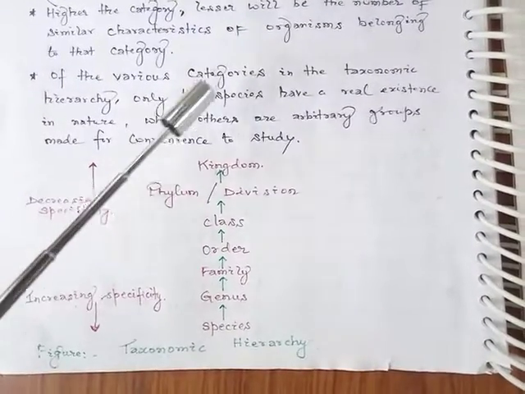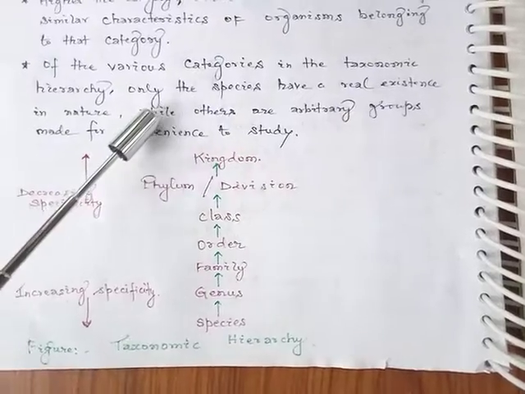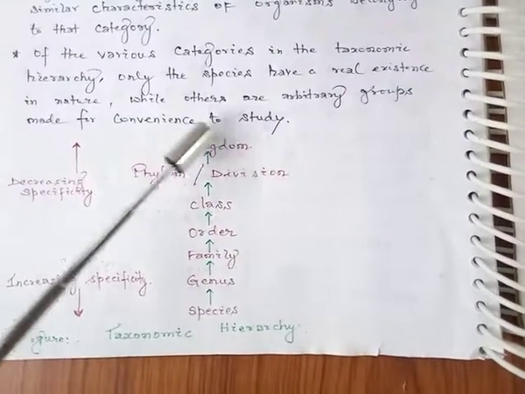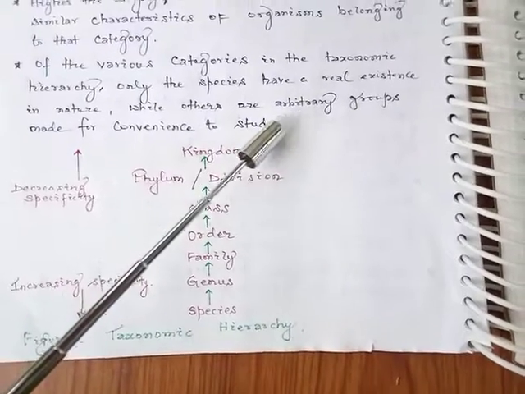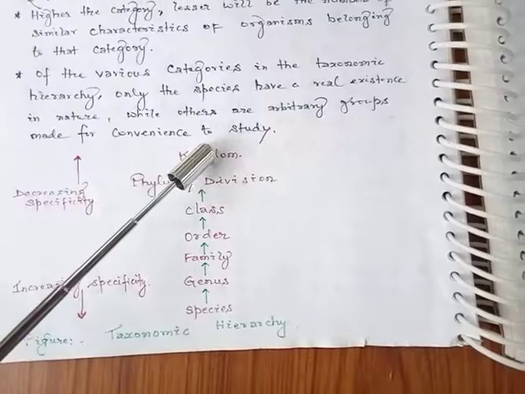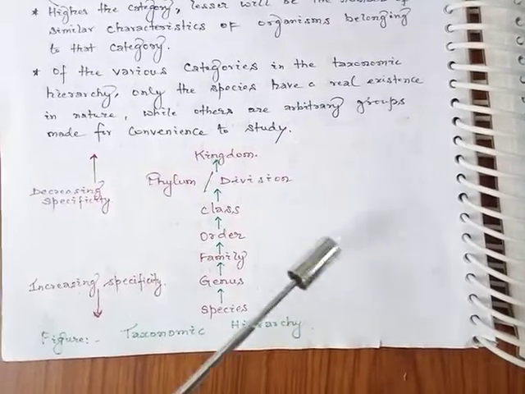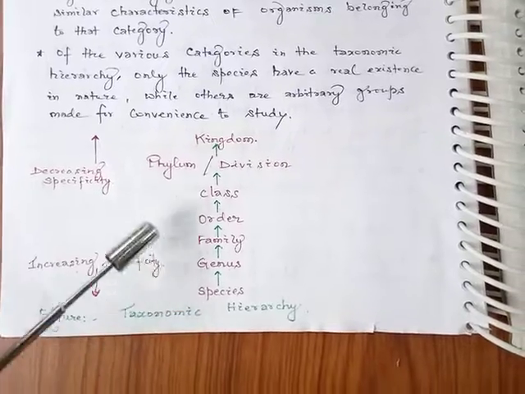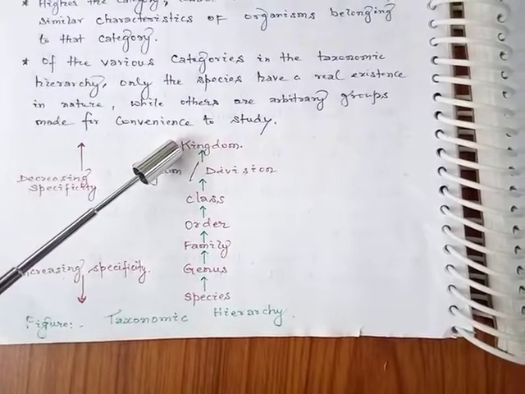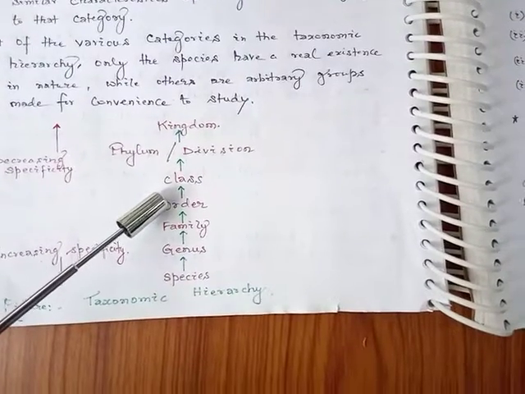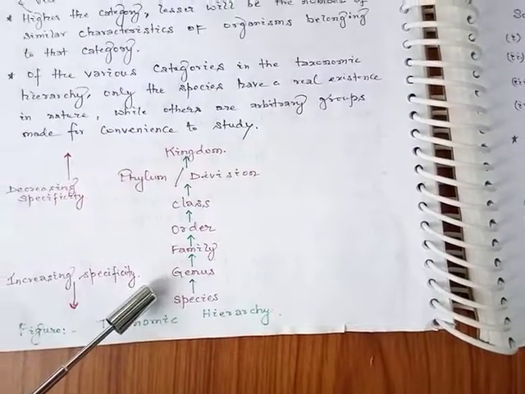So, of the various categories in the taxonomic hierarchy, only the species have a real existence in nature, while others are arbitrary groups that we have made for our convenience in study. So what do we observe? In this taxonomic hierarchy, the kingdom is at the highest level, followed by phylum, class, order, family, genus and species.